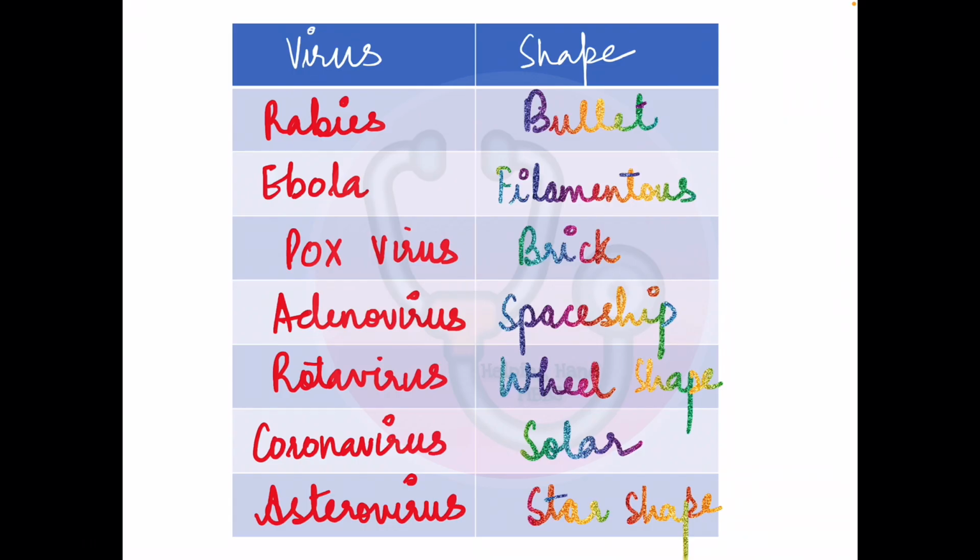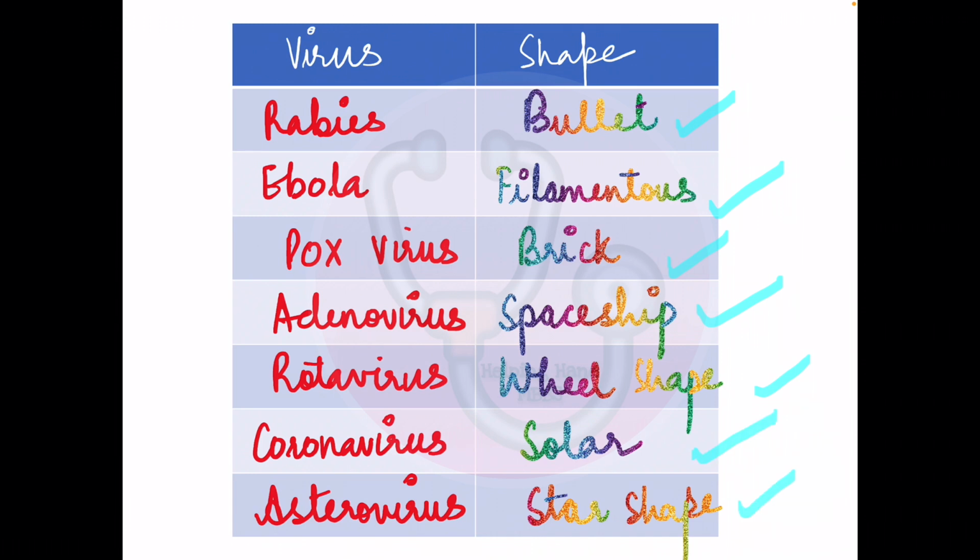Moving on to the next slide. Right now you're just seeing a table with names, but there's a surprise element. First, let me tell you the important viruses and their important shapes that we cannot forget. Rabies is bullet shaped, Ebola is filamentous, pox is brick shaped, adenovirus is spaceship shaped, rotavirus is wheel shaped, coronavirus is solar shaped, and astrovirus is star shaped.